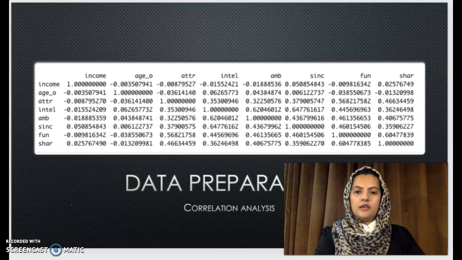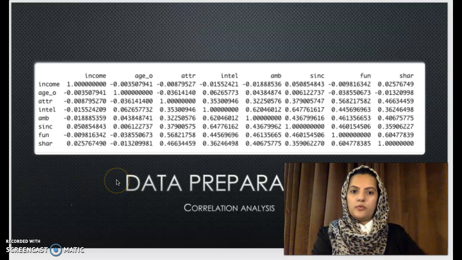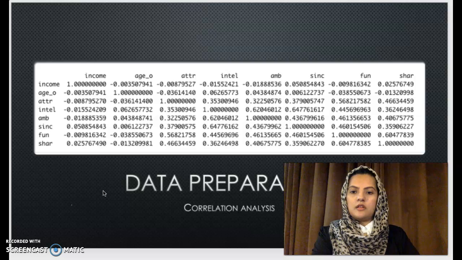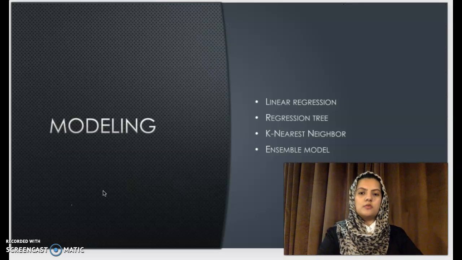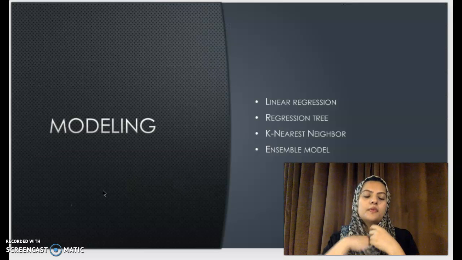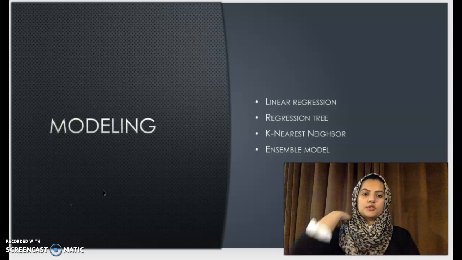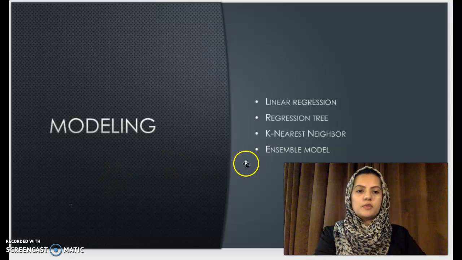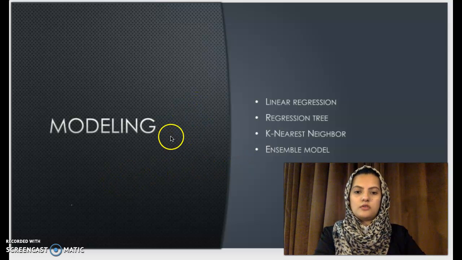Here we have a full correlation matrix. We see that attraction is correlated with fun and shared interest, and intelligence is correlated with ambition and sincerity. Next, we move on to modeling. I made 3 models: linear regression, regression tree, k-nearest neighbor, and then I built an ensemble model. So first we can take a look at the linear regression model's code.